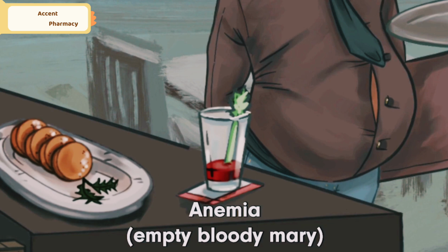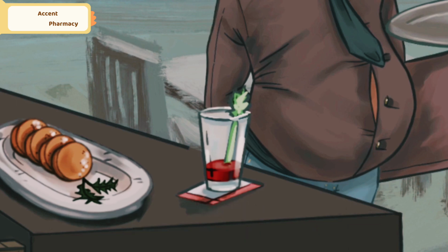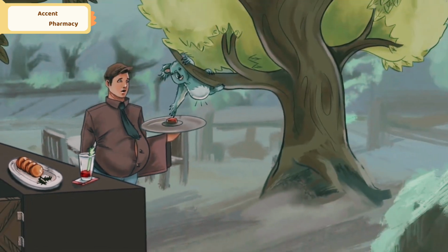Anemia in Kwashiorkor can be explained by protein deficiency, since one of the main building blocks of hemoglobin is globin, which is a protein. Protein deficiency leads to decreased globin levels, which in turn inhibit the production of red blood cells. Alright, I'm done waiting by the bar. I hope we get a table soon, because I'm starving here.